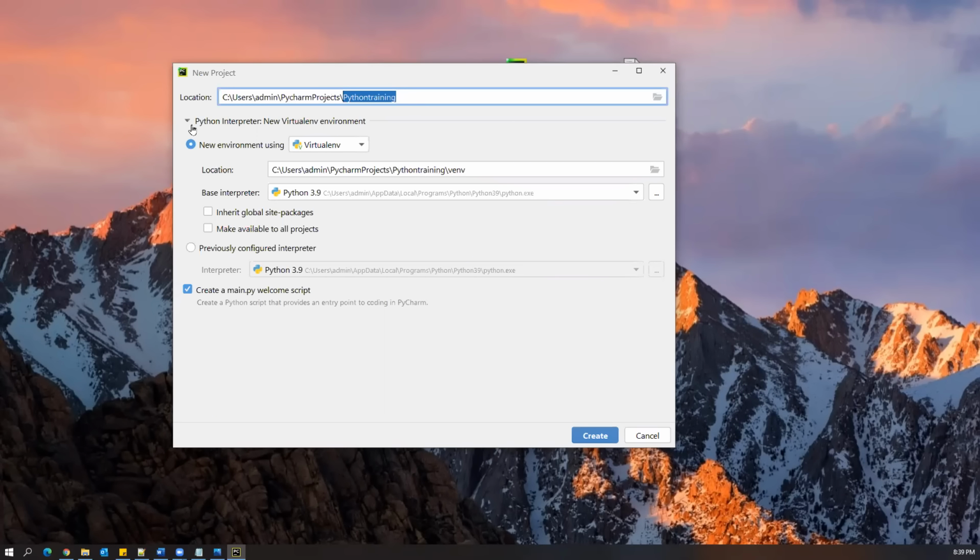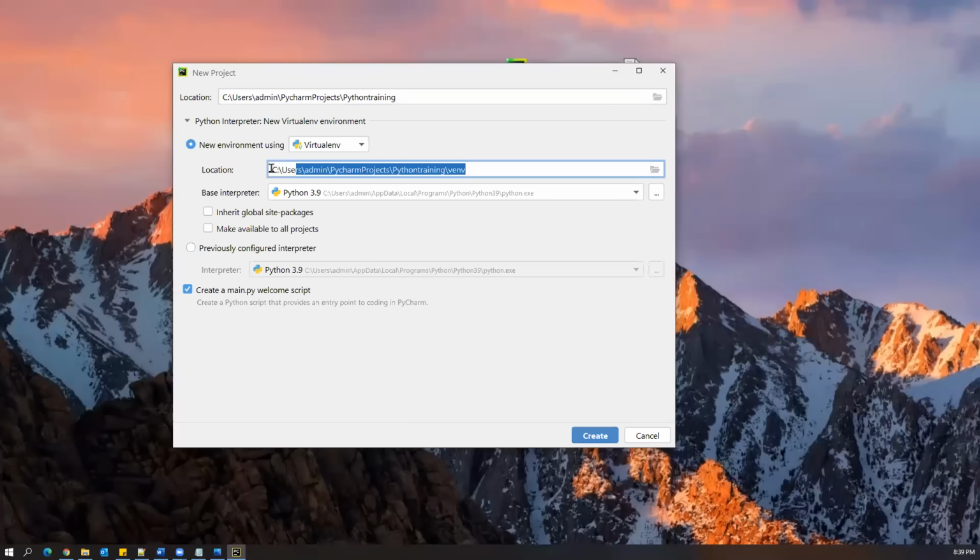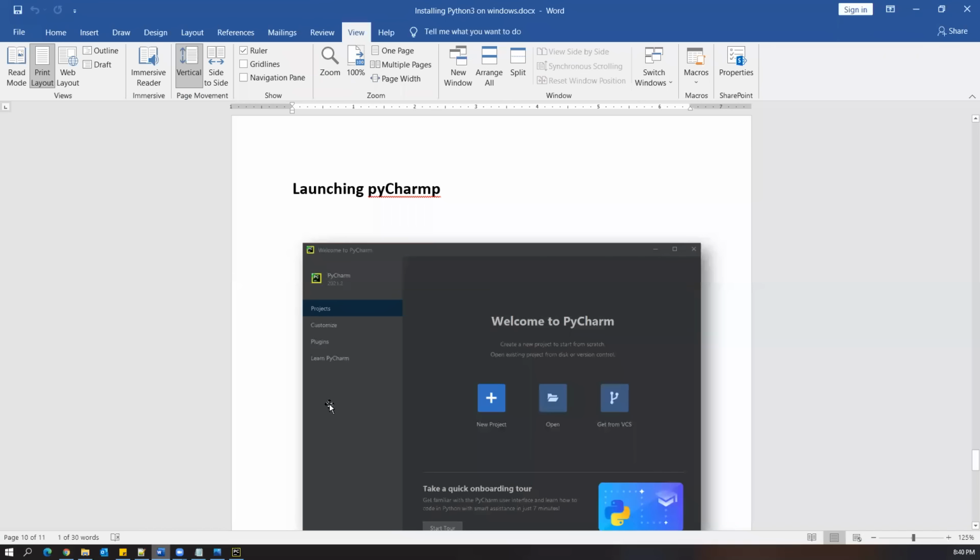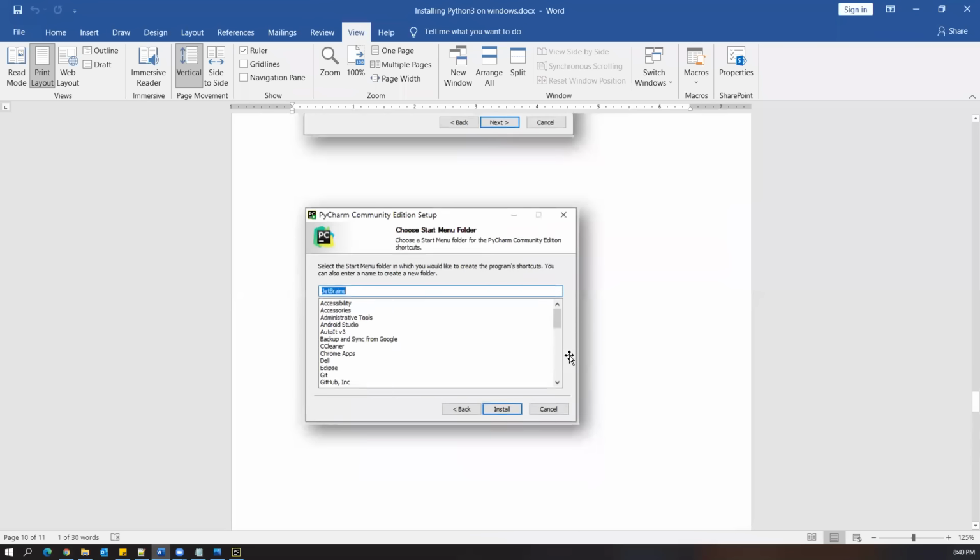And after that, you can see some options here. Mainly this one. This is actually a virtual environment which will be created automatically, and mainly the base interpreter. So what does the base interpreter mean? At the time of Python installation, by default this base interpreter will be something different. PyCharm also comes along with some Python installer files. But if we want to configure our own Python with PyCharm, we need to specify the base interpreter. The base interpreter is basically the location of the Python which we installed earlier.